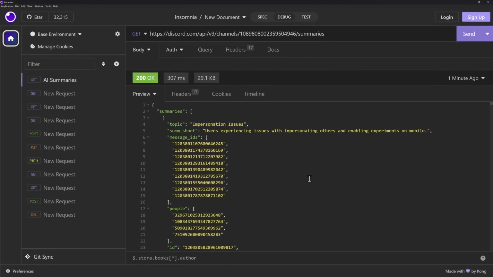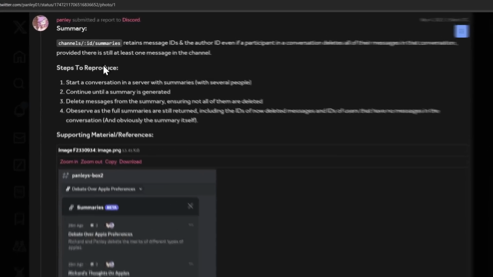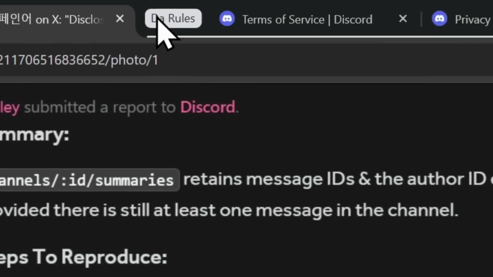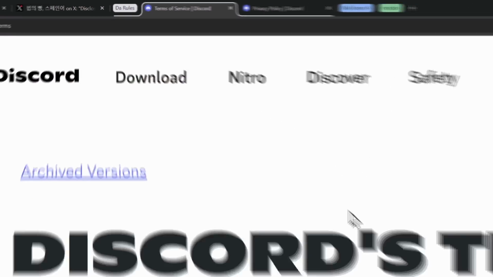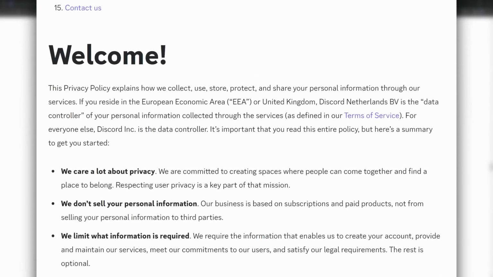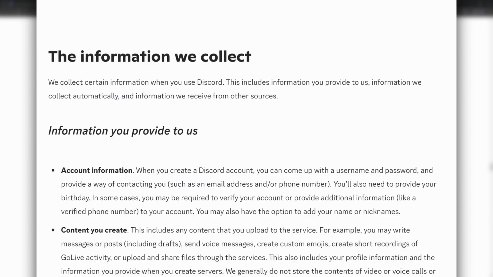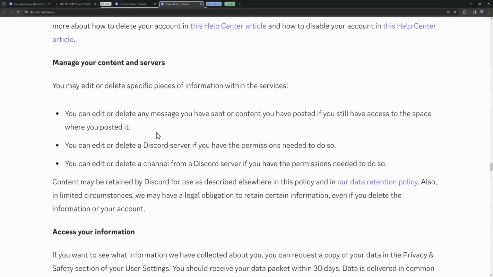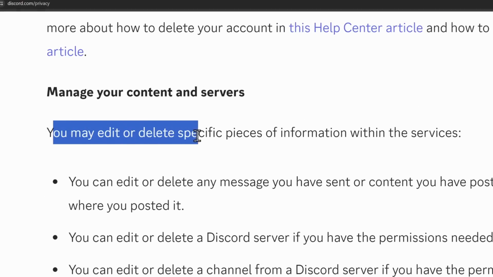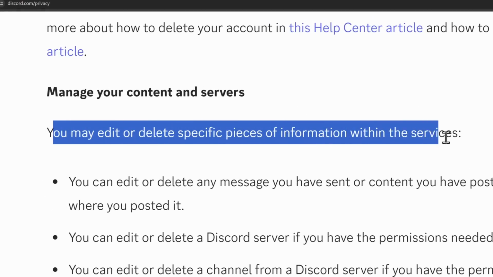But things get even worse because this whole entire security issue has legal repercussions. Now let's look at The Rules by Jorgen van Strangle. In Discord's terms of service, they have a privacy policy. This whole document basically dictates what Discord can and cannot do with your personal information. And if you scroll down long enough, there's a very important section. You are actually allowed to edit and delete specific pieces of information within Discord services. This is like a fundamental rule.